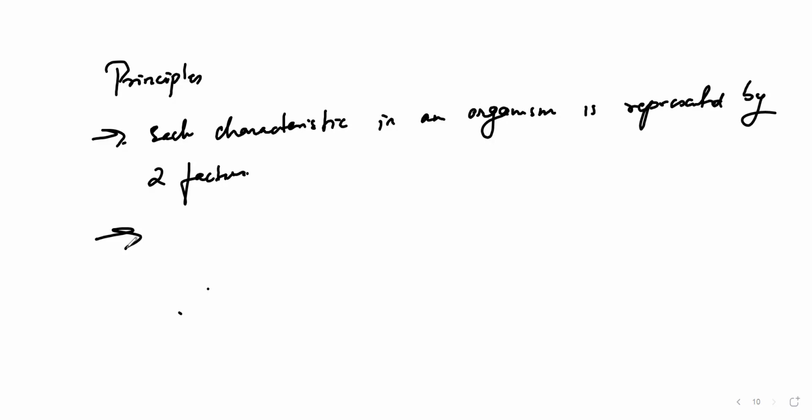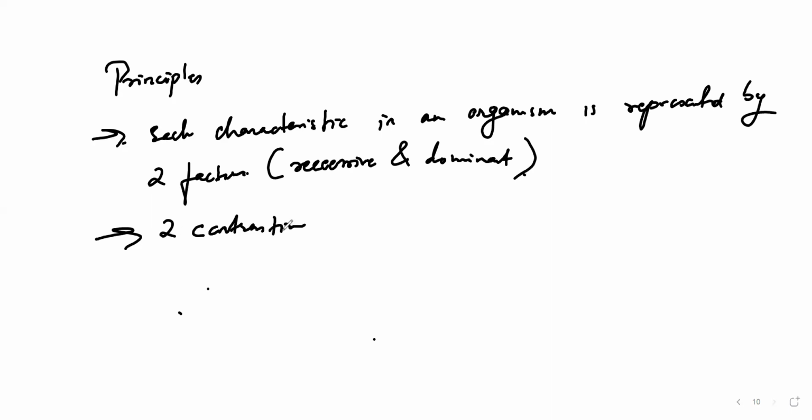So these two factors are nothing but recessive and dominant. This is the first thing. The second thing is, even though you're taking two contrasting factors, they are not going to blend together. Whatever two contrasting factors are there, when they are present in an individual, they will not blend.